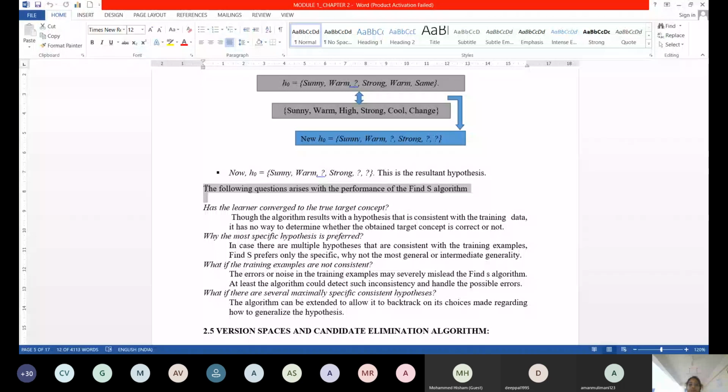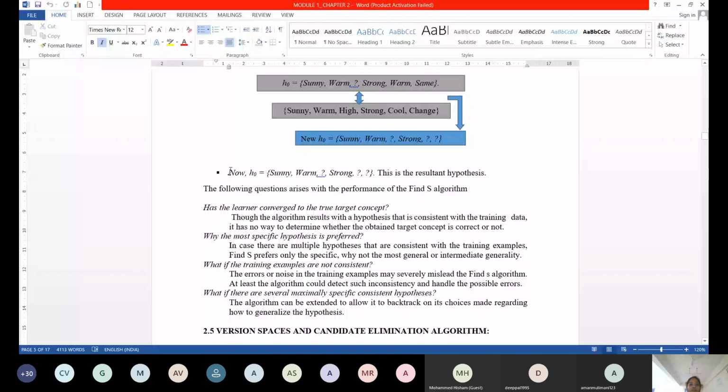It has no way to determine whether the obtained target concept is correct. I got a hypothesis here. I don't know whether this hypothesis is consistent or not, and I don't have any testing measures also in Find-S. So that is the issue.